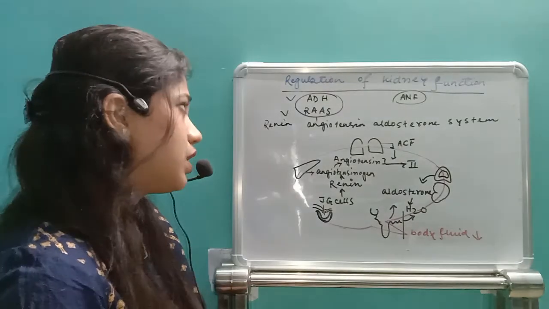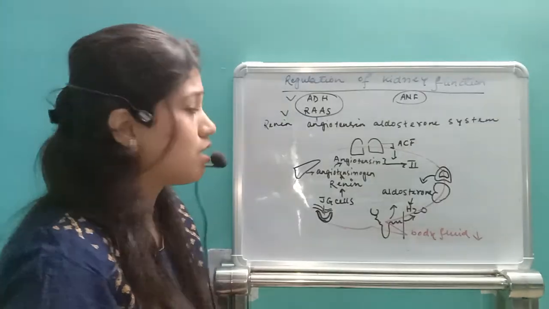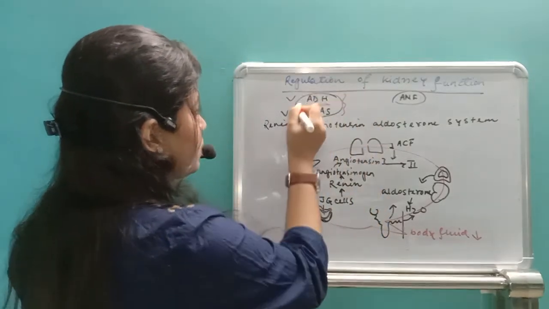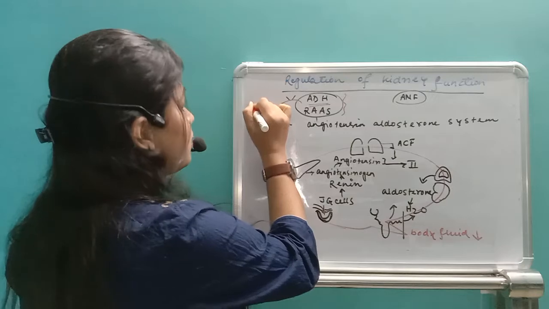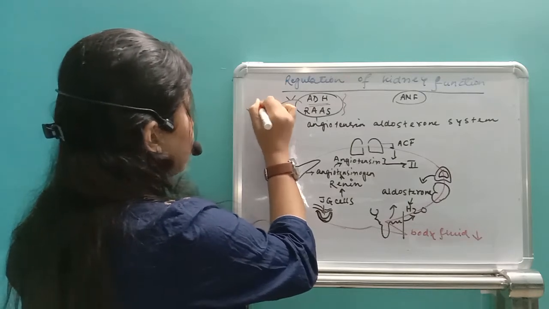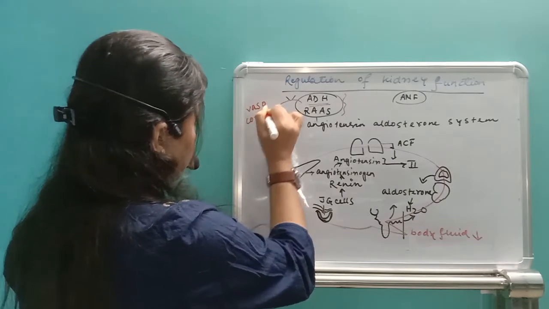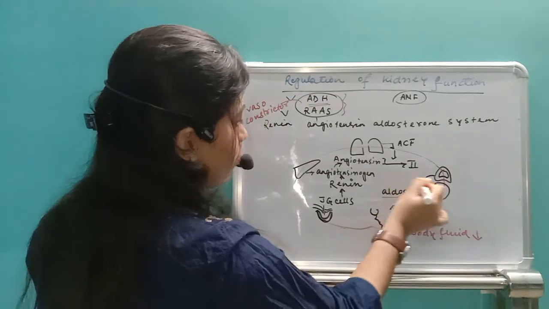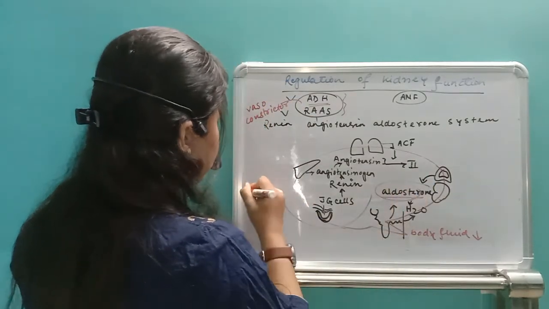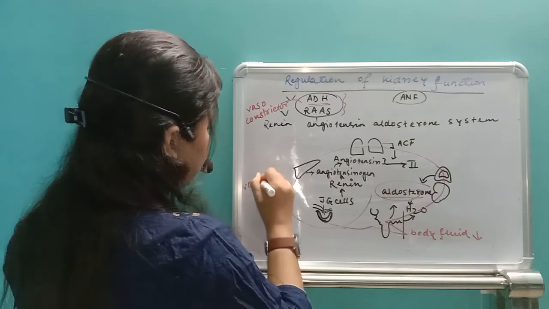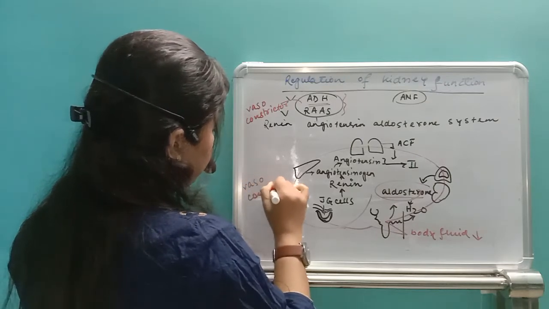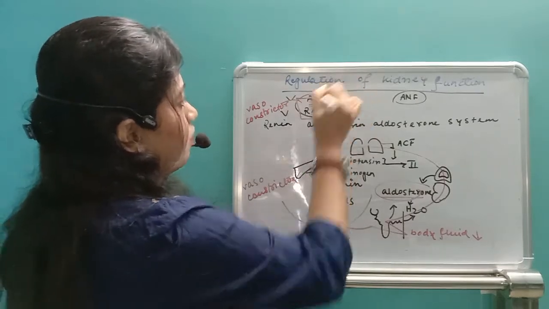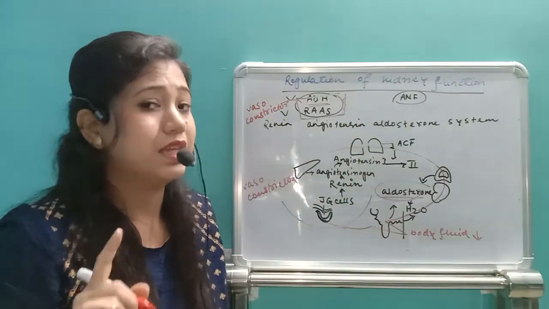Okay, one more thing you need to know: ADH is a hormone which is working as a very strong or super vasoconstrictor. So these are vasoconstrictors, and here the aldosterone also. This aldosterone is also a very good vasoconstrictor. So these are the two which are working whenever our body fluid volume is less.